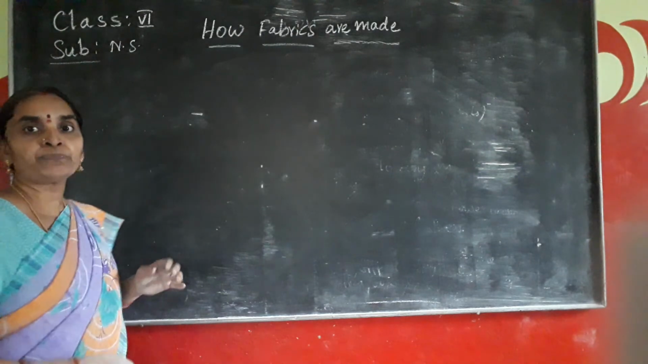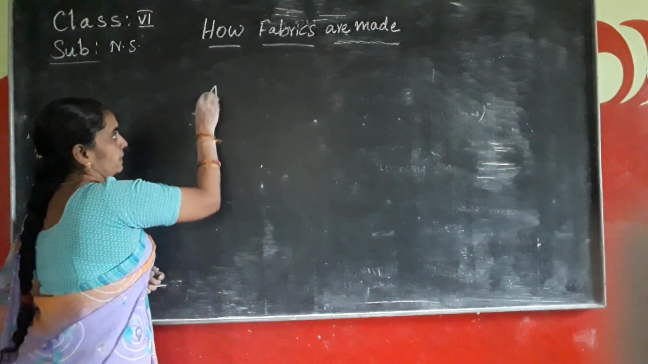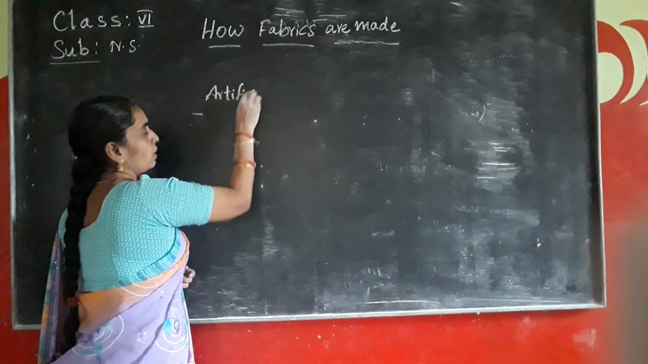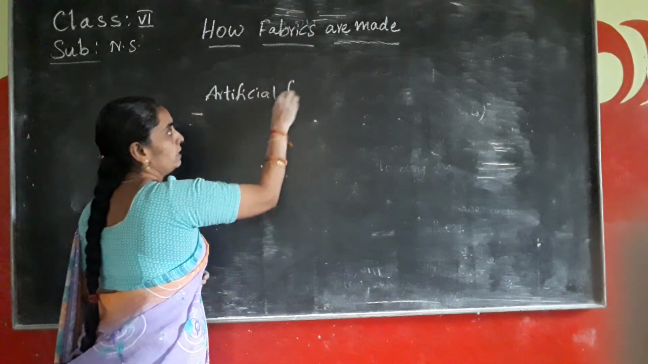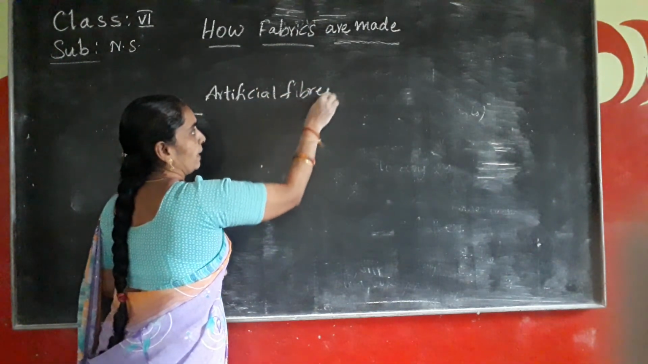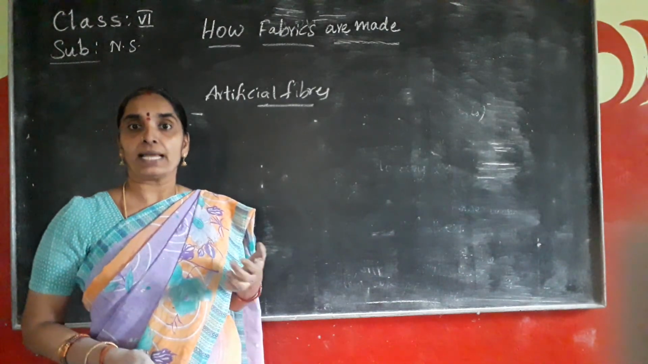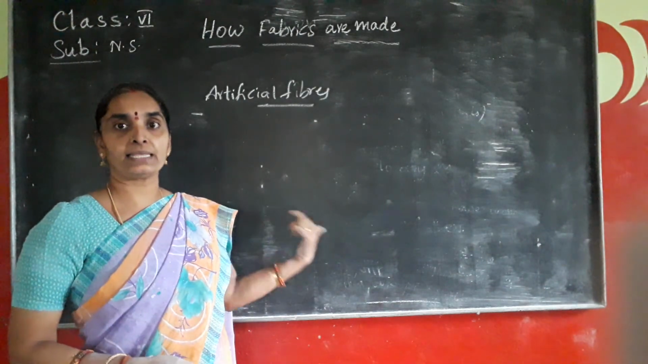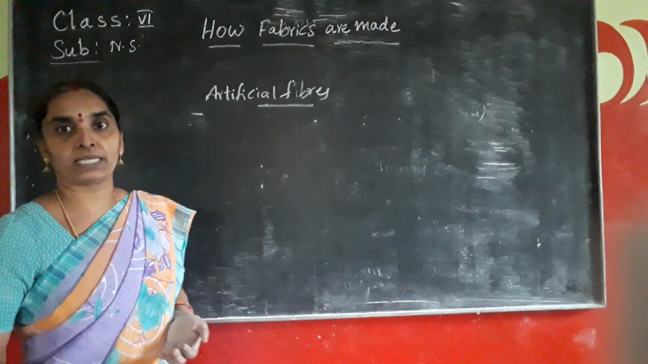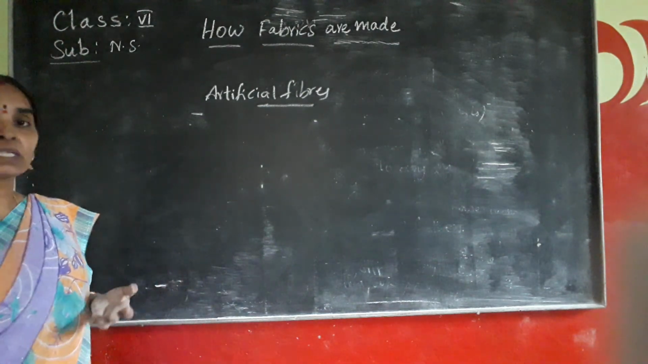And coming to the properties of artificial fibers. Artificial fibers all have the properties of absorption, expansion. If you see these examples, in the next class we'll proceed. Okay, so what are they?